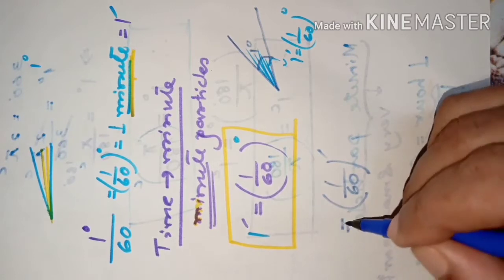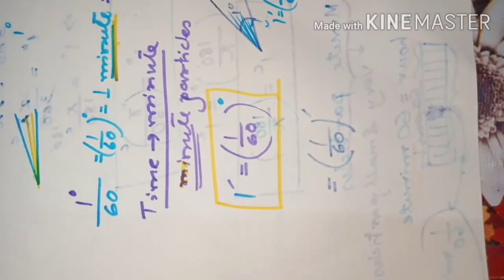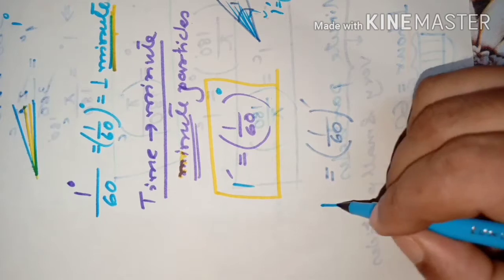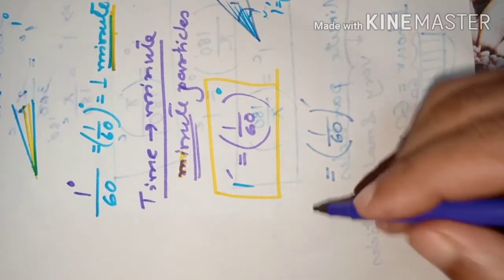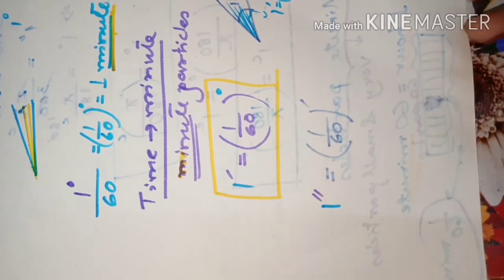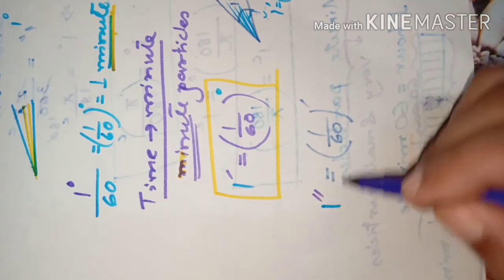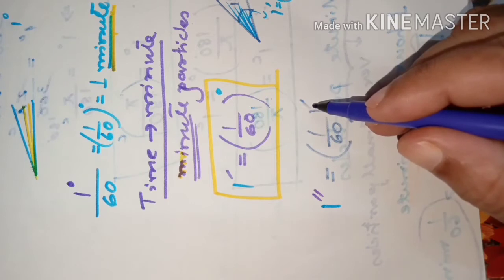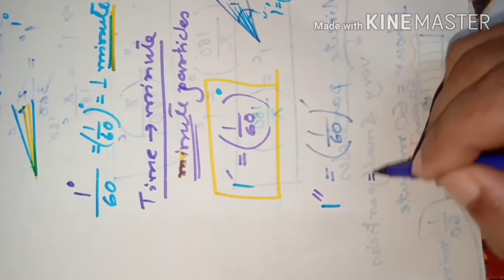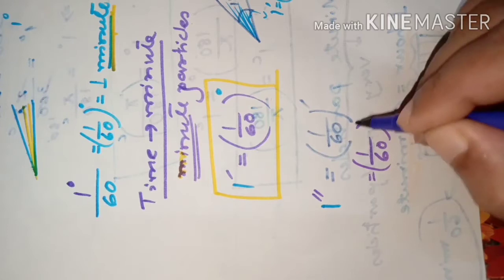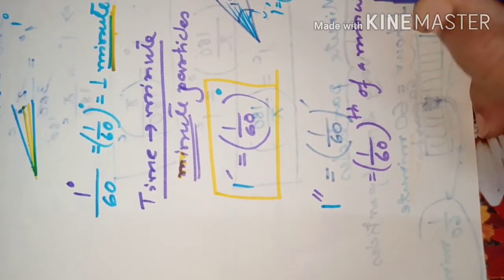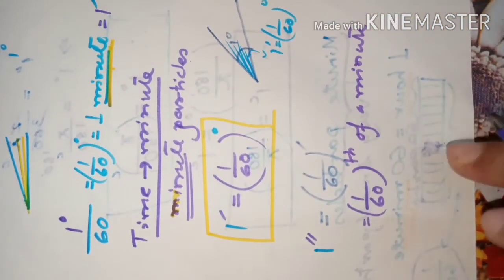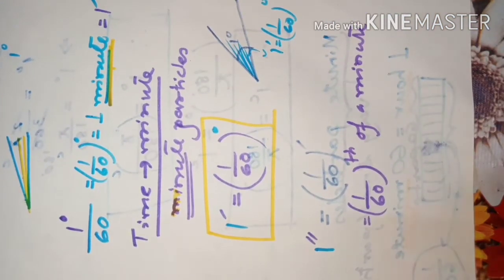That is, when 1 minute is divided into 60 equal parts, that will be called 1 second. 1 second will be written with a double dash over it, like this. 1 second is equal to 1/60th of a minute. Got the idea? That is 1 second.